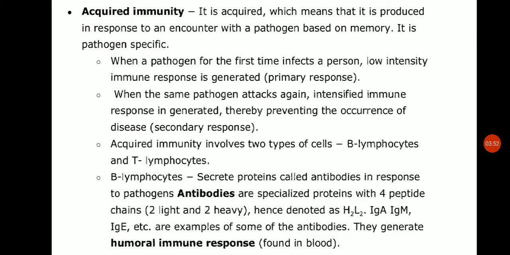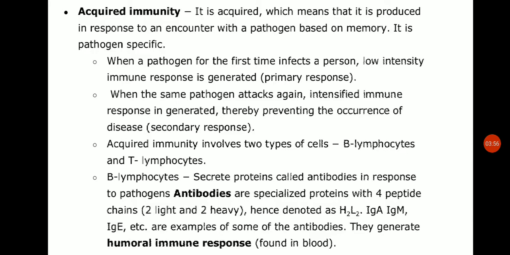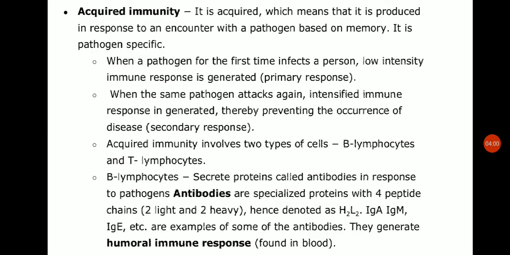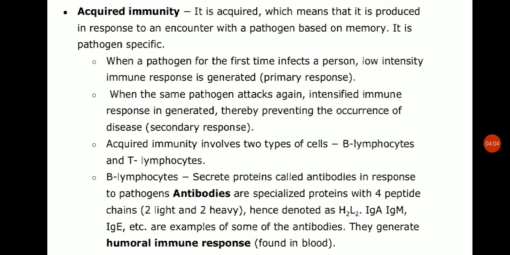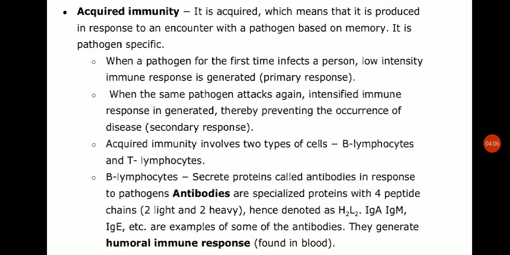Now we will see here the acquired or specific immunity. It is acquired, which means that it is produced in response to an encounter with a pathogen based on a memory. It is pathogen specific, characterized by memory. Means when our body encounters a pathogen for the first time, it produces a response which is known as the primary response, and it is of low intensity.